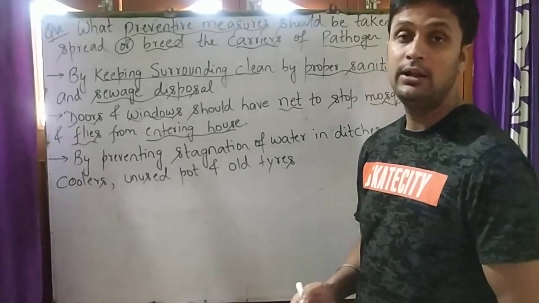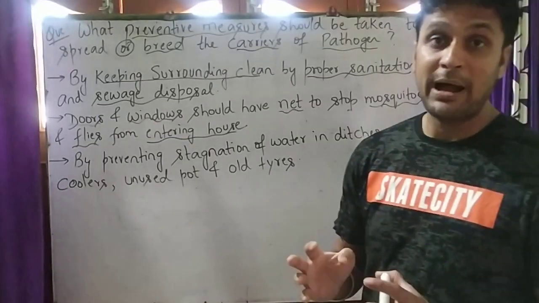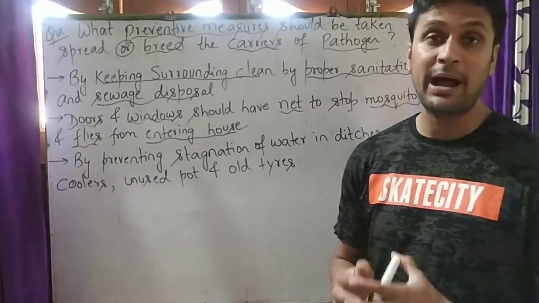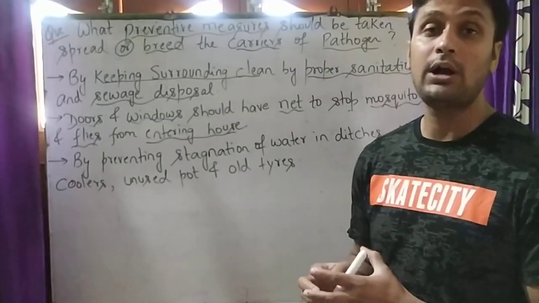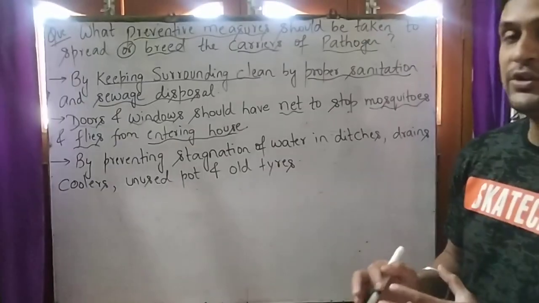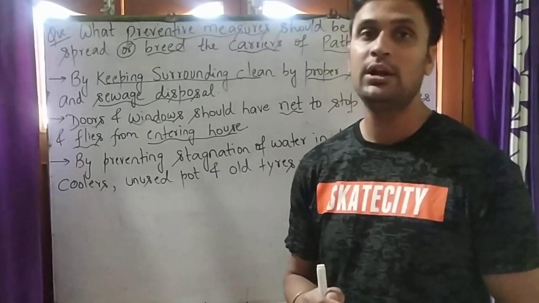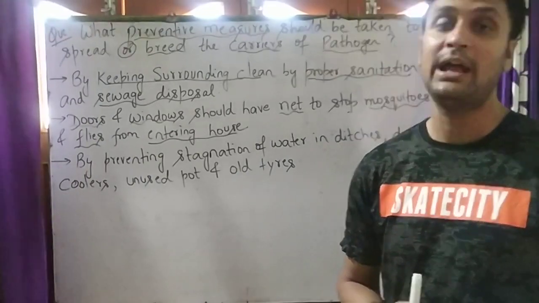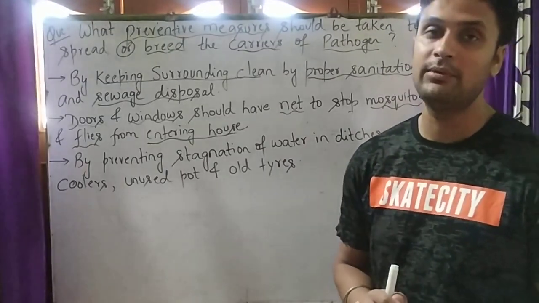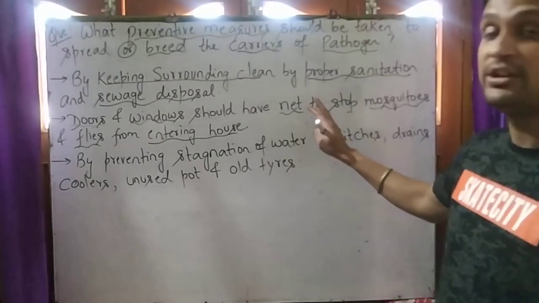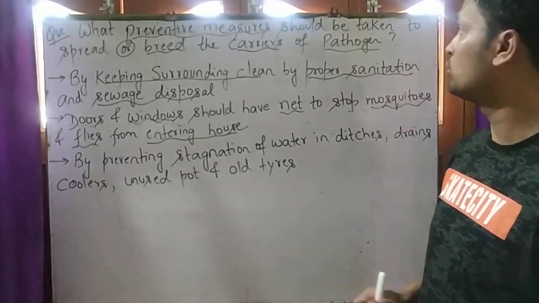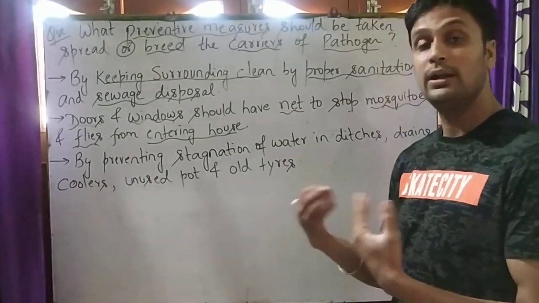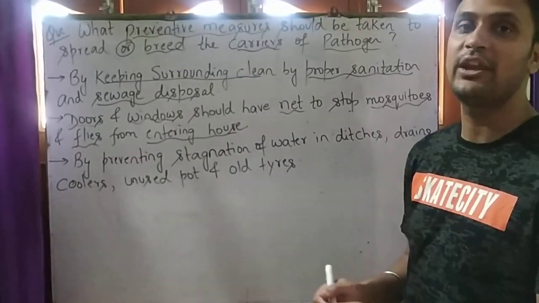Student, as we know, the bite of the female Anopheles mosquito causes malarial fever, and the bite of the female Aedes causes dengue fever. So we should use nets on our doors and windows so that they do not enter our house and cause malarial or dengue fever. We should use nets so that those pathogens cannot enter our house, and we can keep ourselves and our family safe.